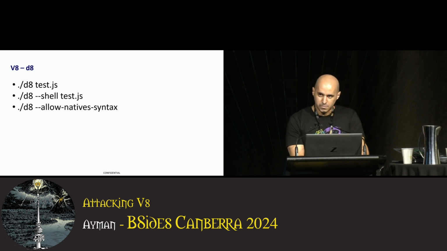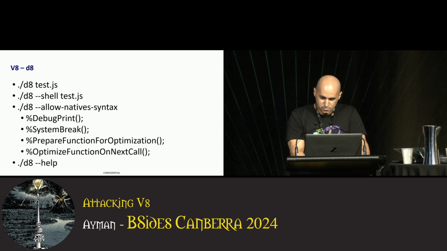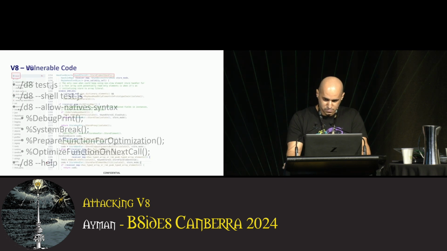D8 also supports powerful commands known as the native syntax that we can use inside JavaScript source to greatly assist with debugging. For example, we can debug print a variable or an object or a function to print debugging information, and this is how I got all these screenshots on the slides. We can also break execution while running D8 under a debugger, and many other commands. You can run d8 --help to get a list of different switches.